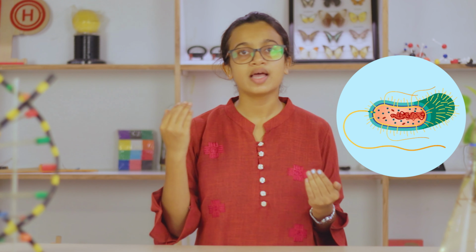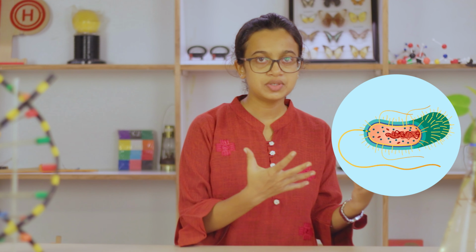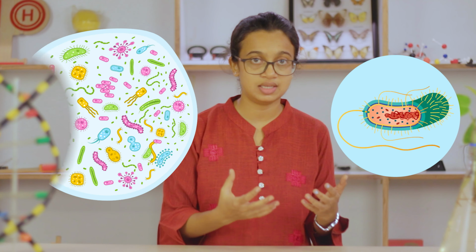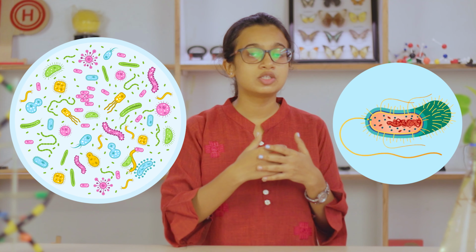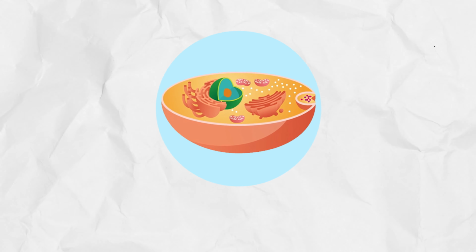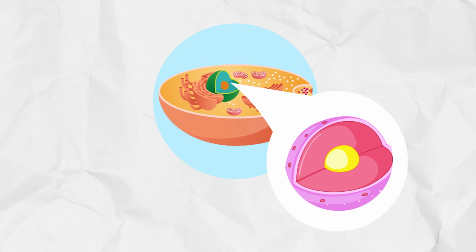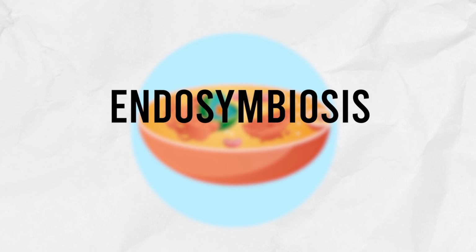We know that there are two types of cells, prokaryotic cells and eukaryotic cells. Prokaryotic cells are the primitive type of cells, like those found in bacteria, where there's no well-defined nucleus nor membrane-bound organelles. A eukaryotic cell is a well-developed cell which has its own nucleus, and inside the nucleus the DNA is present. Evolution says that eukaryotic cells have evolved from prokaryotic cells. Now, how did these eukaryotic cells evolve? It is explained by endosymbiosis.